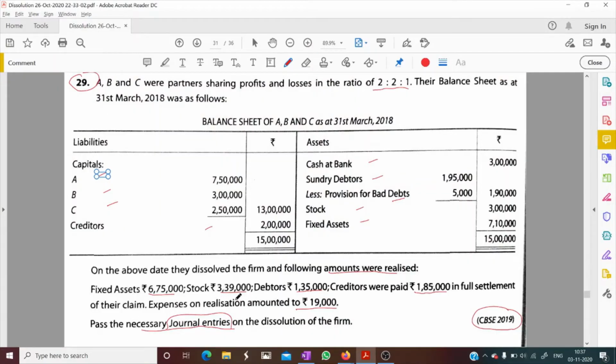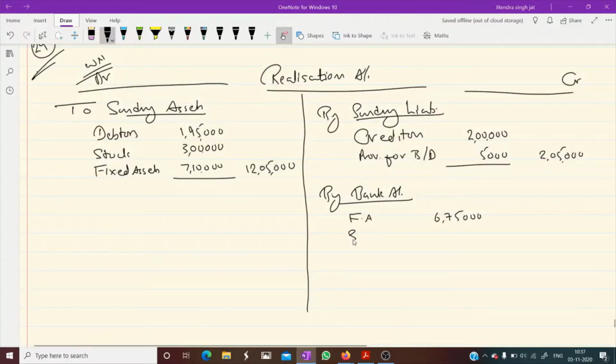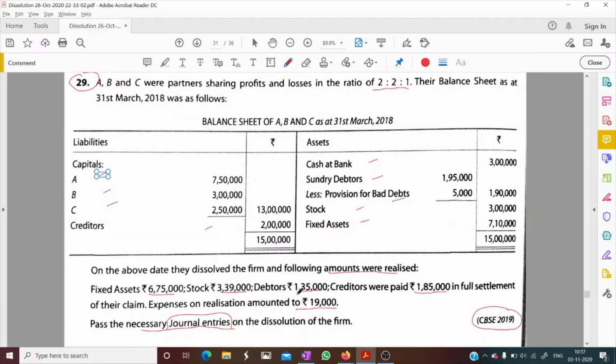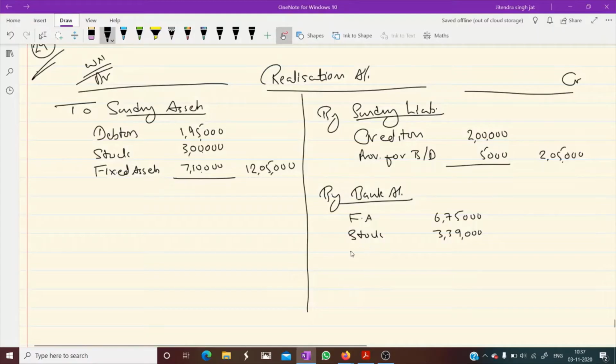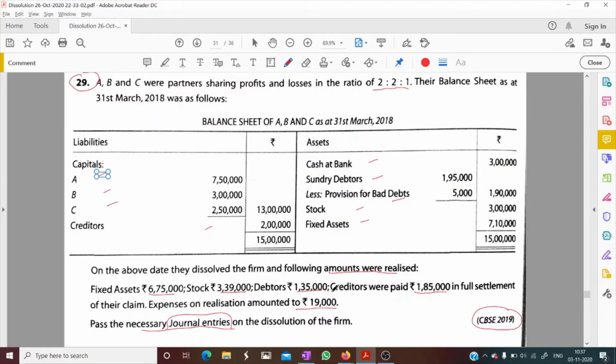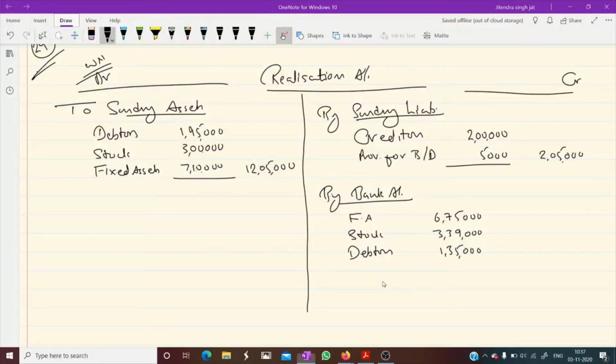Stock 3 lakh 39,000. Debtors 1 lakh 35,000.